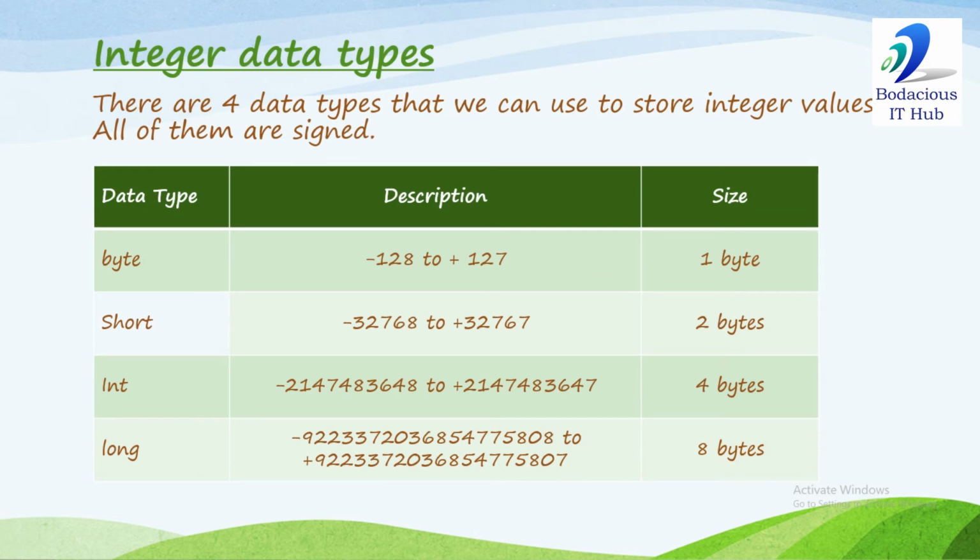Now we come to integer data types. There are 4 data types that we can use to hold integer values. All of them are signed. Byte is the smallest data type. Its size is 1 byte and this is the range, -128 to 127. Short size is 2 bytes and this is the range of the short data type. In Java, the size of int is 4 bytes and this is the range of the int data type. In Java, long size is 8 bytes and this is the range of the long data type.